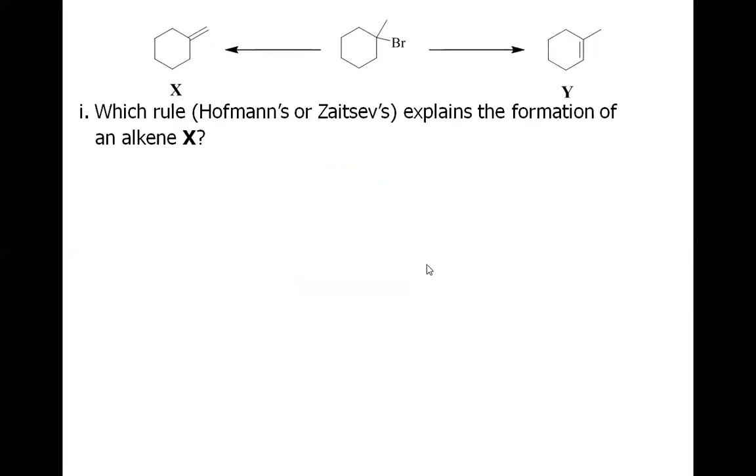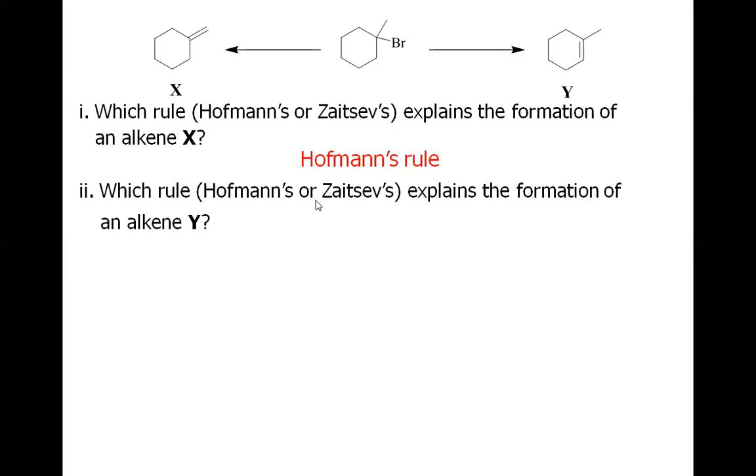Now come to the next part of this question. It says which rule explains the formation of X. So we have discussed that the bulky base gives the X alkene and the smaller base gives the Y alkene. And the whole discussion that we discussed is called the Hoffman rule for the less substituted alkene. Basically, it is the Hoffman rule that says if we use the bulky base, we have the less substituted alkene in our hand, and if we use the smaller size base, we have the more substituted alkene in our hand, which is simply called the Zaitsev rule.